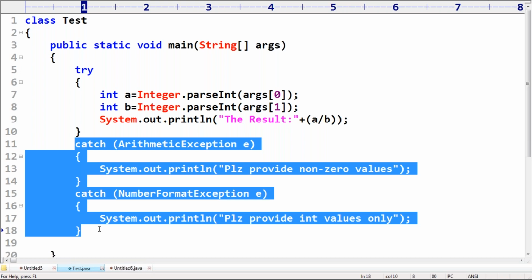Please guide, how many catch blocks are there? Two catch blocks. That's why try with multiple catch blocks is always recommended. It is always a good programming practice. You people should have clear clarity, right? Okay, that's all. Next, multiple try blocks you want to take. Single try with multiple catch blocks are allowed.